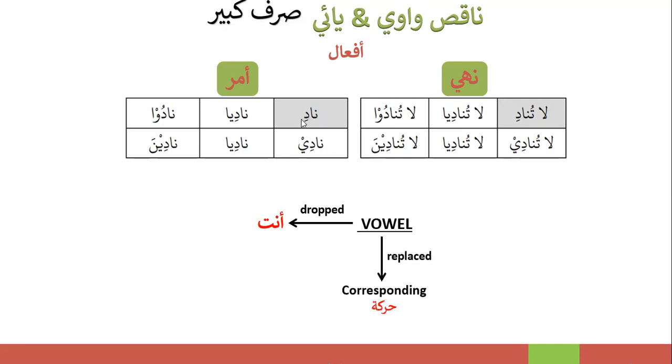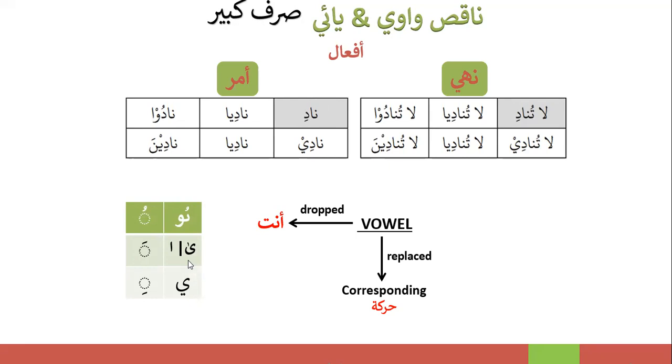So over here, this was Yunadi. There was a Ya, so that was replaced by a Kasra. Had it been, let's say, Yad'u, that would have been Ud'u with the Dhamma. So that is replaced by its corresponding haraka. We have learned that rule already.